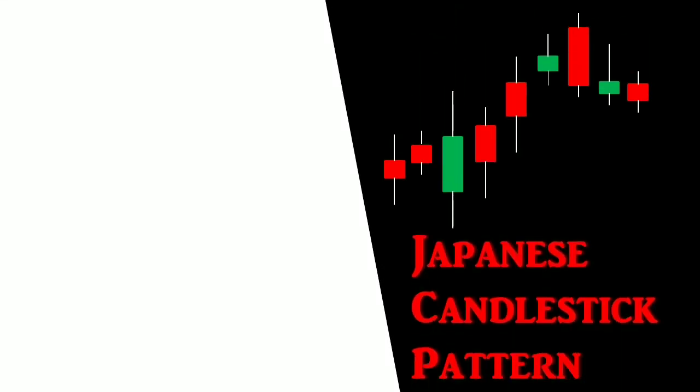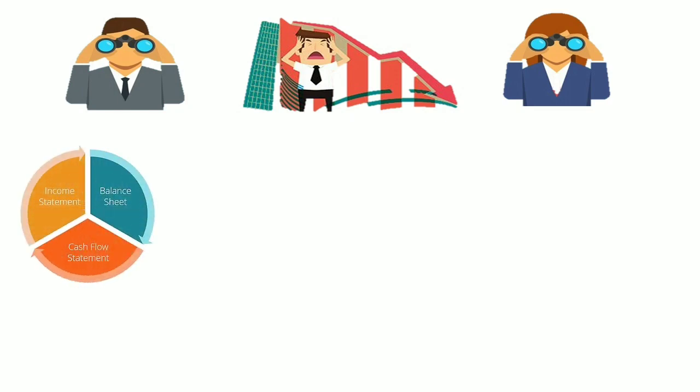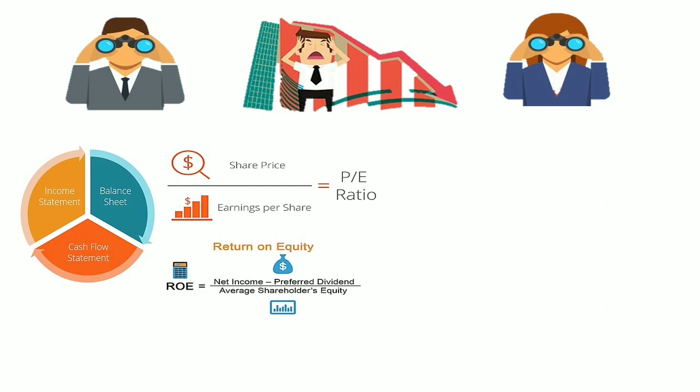In the series of Japanese candlestick patterns, today we will introduce ourselves to candlesticks. We will also learn a little bit about technical analysis and bar charts. So friends, there are two types of analysis, fundamental analysis and technical analysis. Fundamental analysis is very important because with this, analysts check companies' financial health. They check balance sheets, profit and loss statements, cash flow statements, P/E ratio, return on equity and many such parameters.